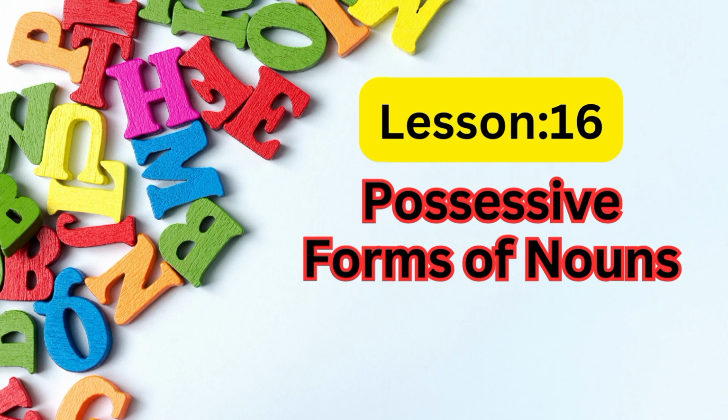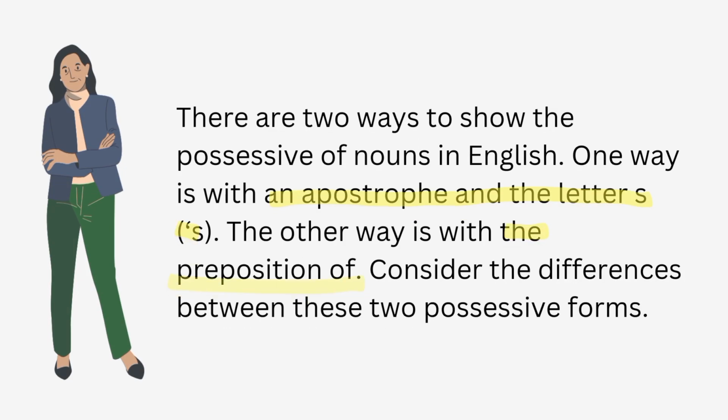Lesson 16: Possessive forms of nouns. There are 2 ways to show the possessive of nouns in English. One way is with an apostrophe and the letter s. The other way is with the preposition of. Consider the differences between these 2 possessive forms.